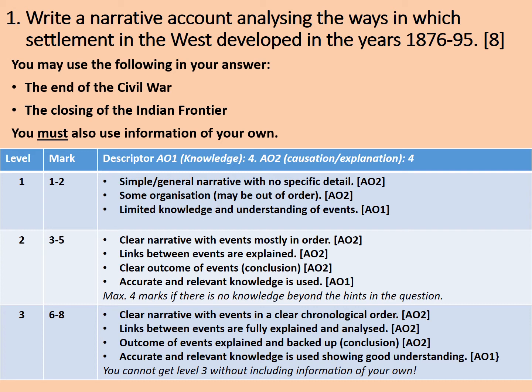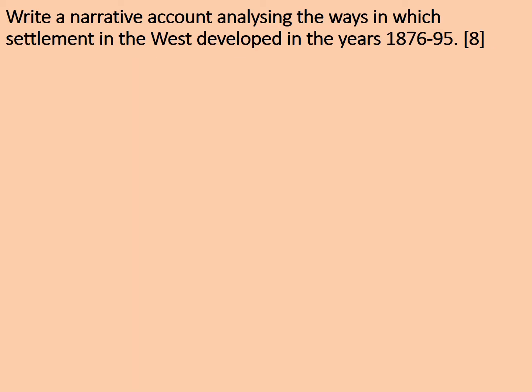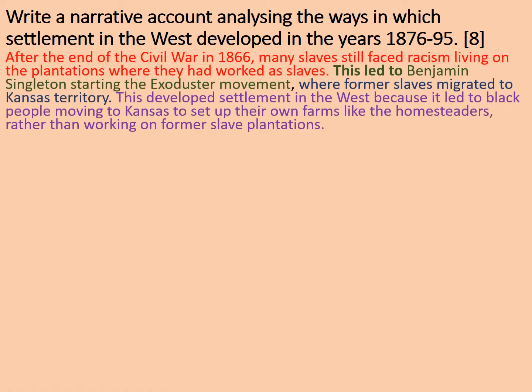Okay, let's have a look at an example answer. Hopefully you didn't find that too tricky. Write a narrative account analysing the ways in which settlement in the West developed in the years 1876 to 95. 8 marks. Well, as you can see what I've done, I've colour-coded my point in red, my examples in green,